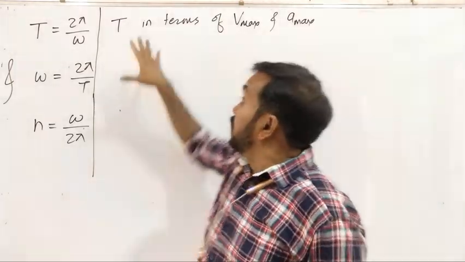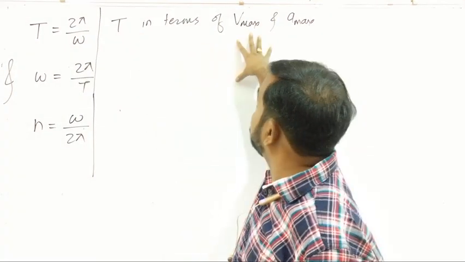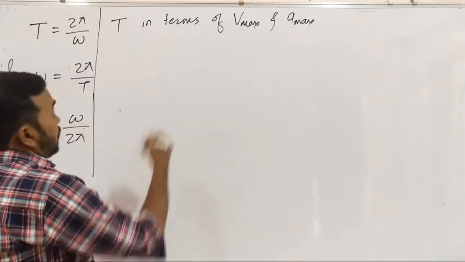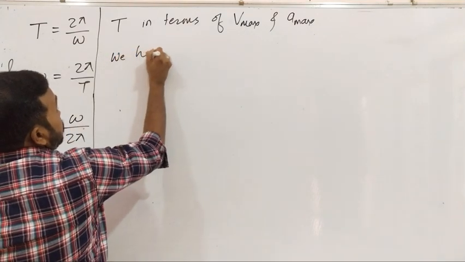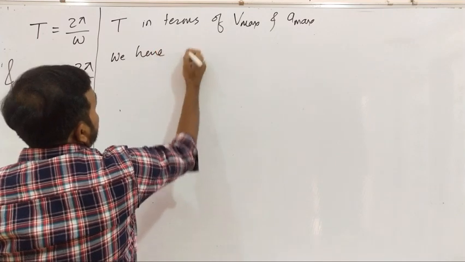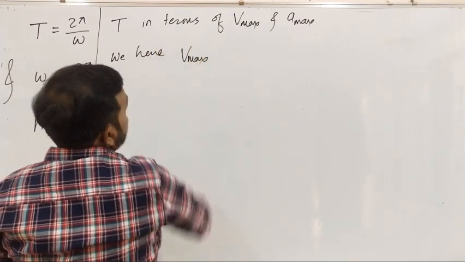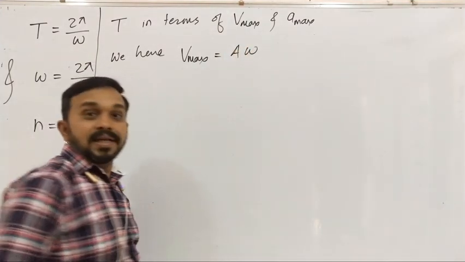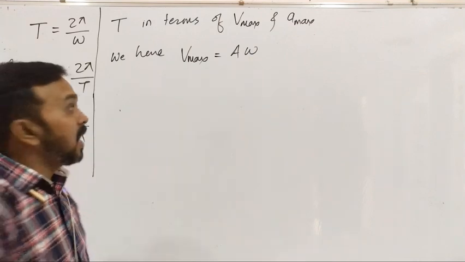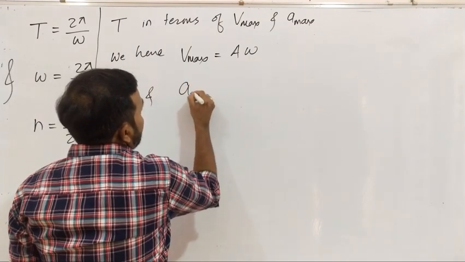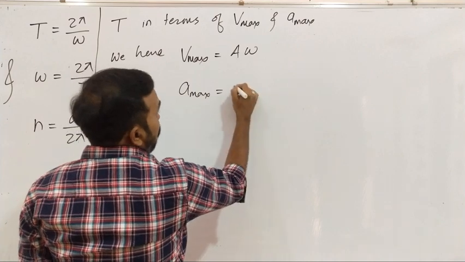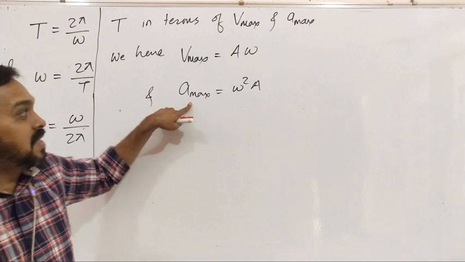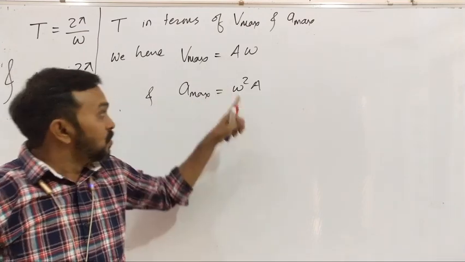Okay friends, now let's have the formula for time period in terms of the maximum velocity and maximum acceleration. Now what is the maximum velocity? We have v max is equal to a omega. So we have just seen it. So v max, maximum velocity, is a omega, and maximum acceleration a max is equal to omega square into a, right? Because the maximum acceleration is at extreme position, so it is omega square a.